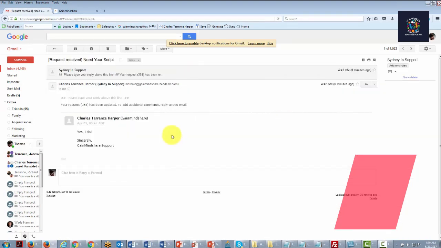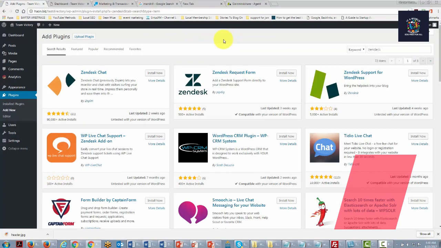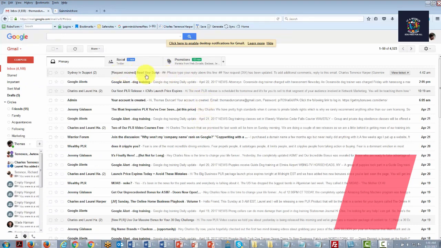Now, the question will be, how will you be able to easily get this site connected to your WordPress website? For many of the support systems that we are talking about, you can add in integration into WordPress. Zendesk is just one of them. As you can see, there are lots of integrations for Zendesk. And what you want to keep in mind is that your fast reply will typically be helpful to your downline, especially when they need information, and in some cases when you have new prospects who want to talk to you to enter into your business.